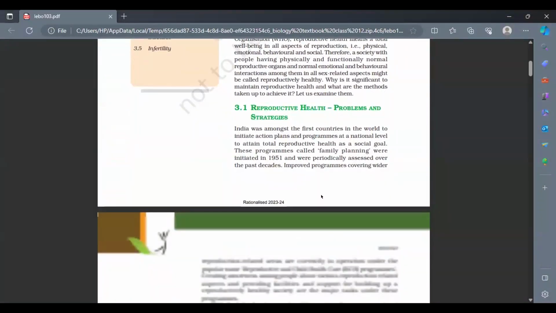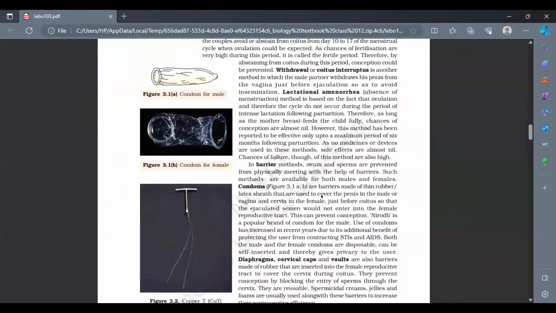So just to revise what we did yesterday, okay, we talked about a very important thing, the RCH students, okay? Now, what is that RCH? RCH was reproductive child health care, okay? And what is this reproductive child health care, RCH, when we talk about?